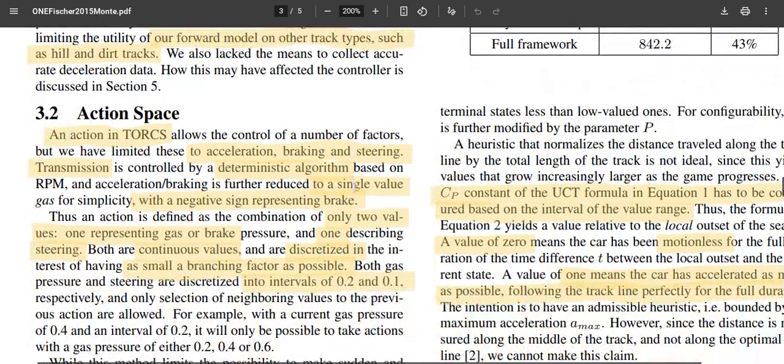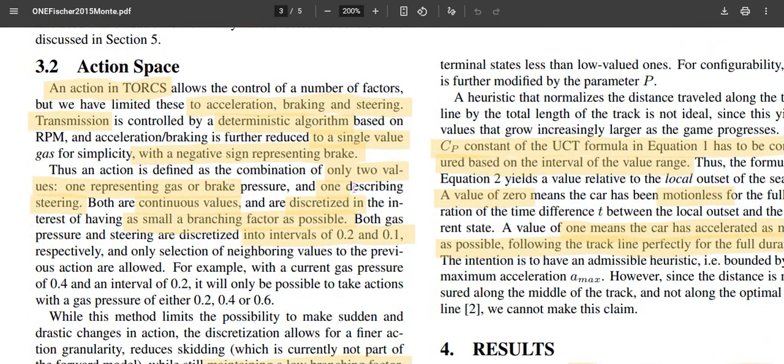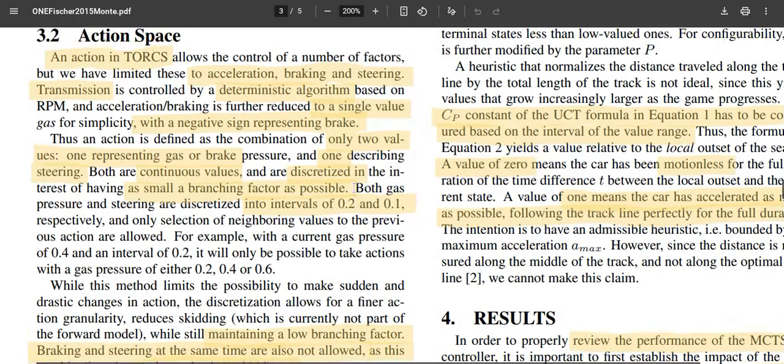But one of the drawbacks here is that MCTS, as mentioned earlier, gives you a value only in a discretized space. If we have more possibilities, they will become enormously exponential, so it is impossible to go into a continuous action space. The discretization of the acceleration, braking, and steering has to be done very intuitively.